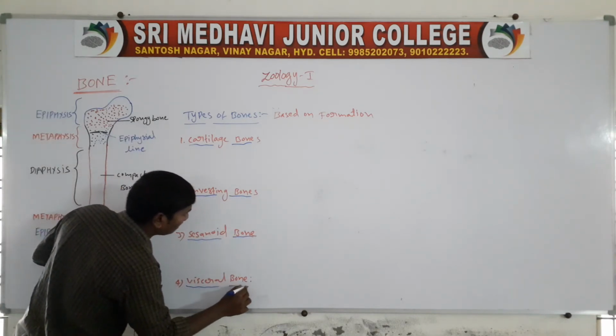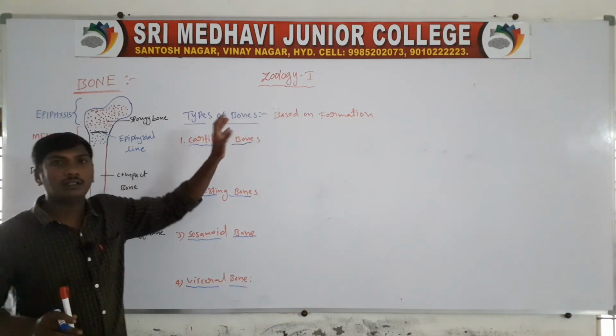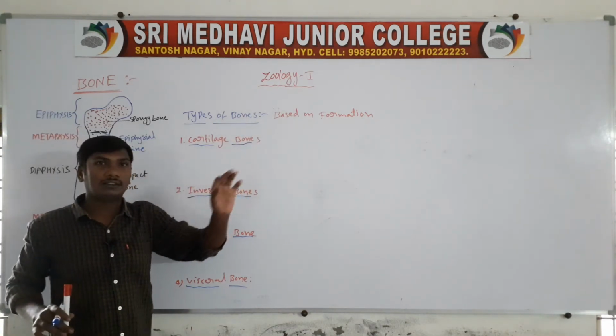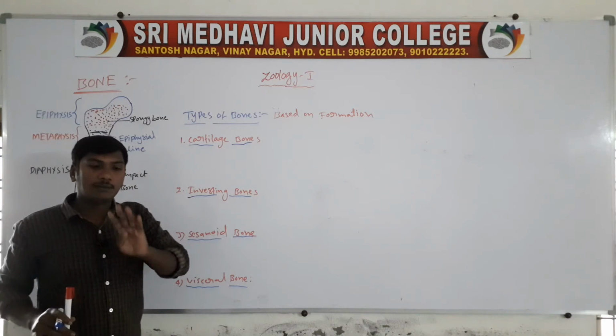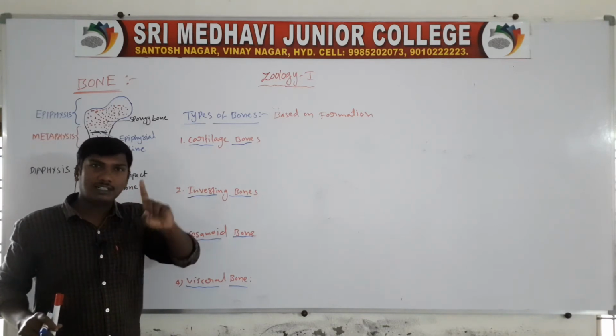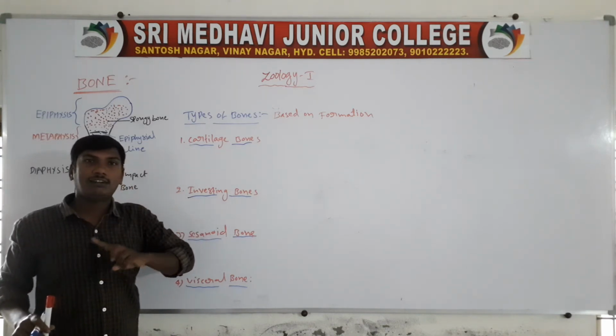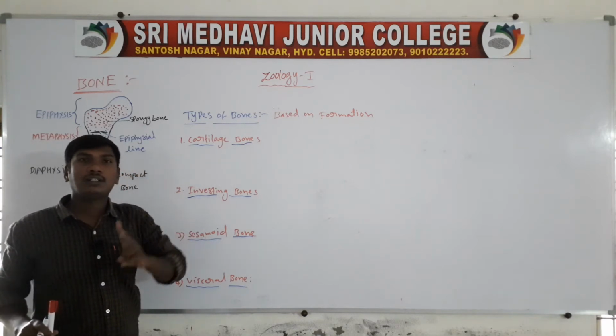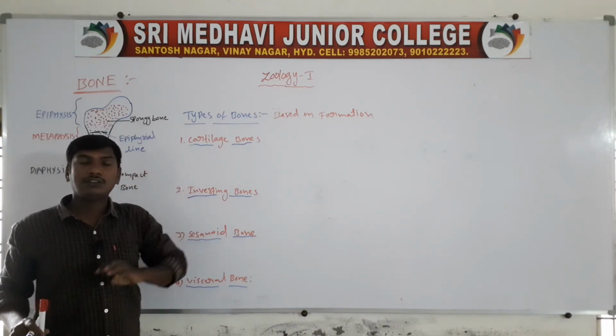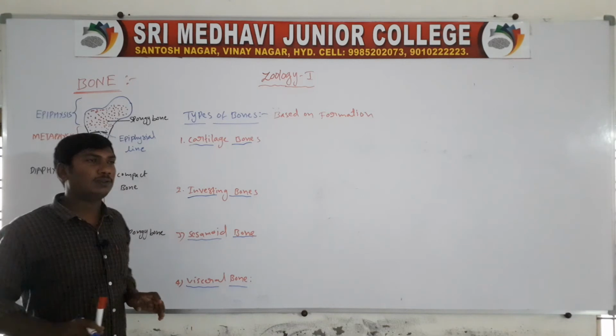Fourth one, visceral bone. Based on formation, the bones are of four types: first, cartilage bone; second, investing bone; third, sesamoid bone; fourth, visceral bones.